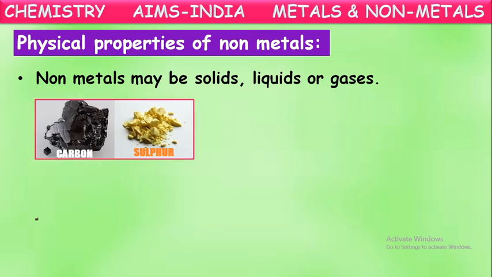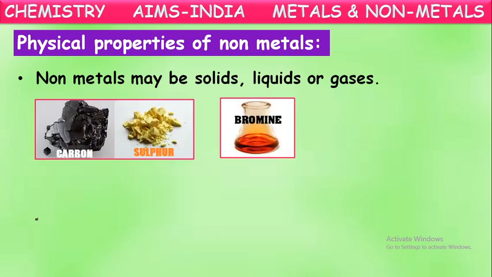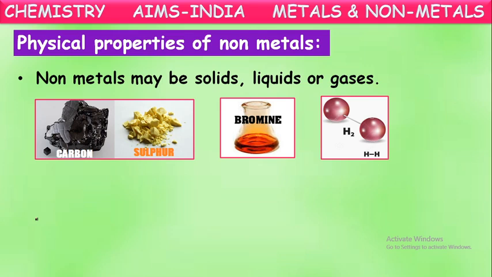For example, carbon and sulfur are non-metals existing in the solid state. Bromine is also one of the non-metals. It exists in the liquid state. We can say it is the only non-metal available in the liquid state. Hydrogen is also a non-metal. It exists in the gaseous form. So in this way, non-metals are available in three states: some in the solid state, some in the gaseous state, and some in the liquid state.